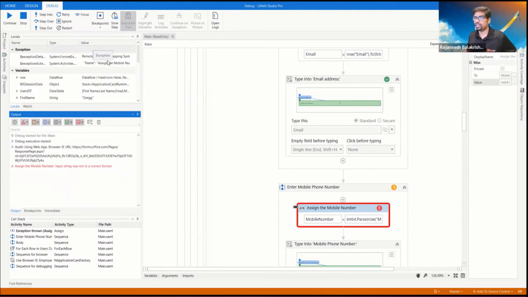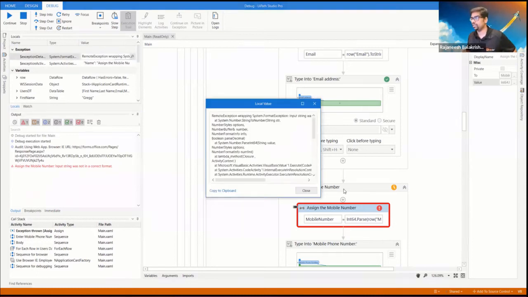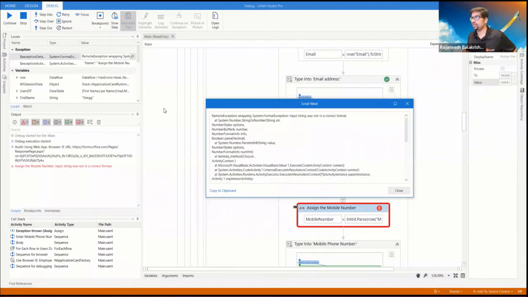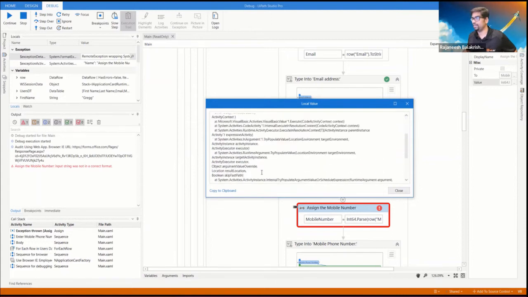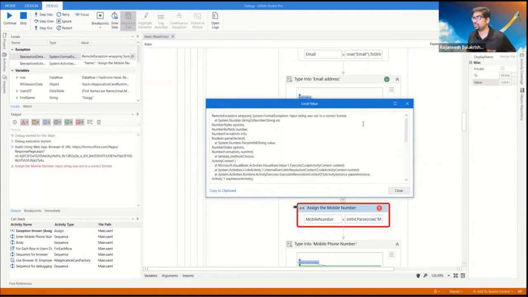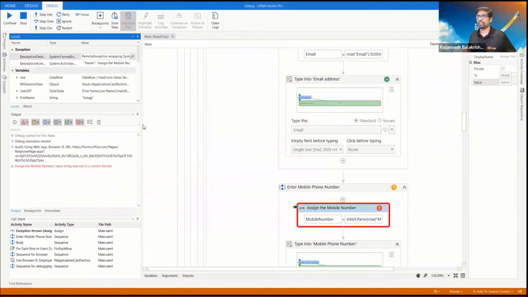And you can see more error details on this exception in the locals, where you can see from which source it has been generated, like at system.number.string. So these are the error details. This is called the exception, right? So we can see more about that.